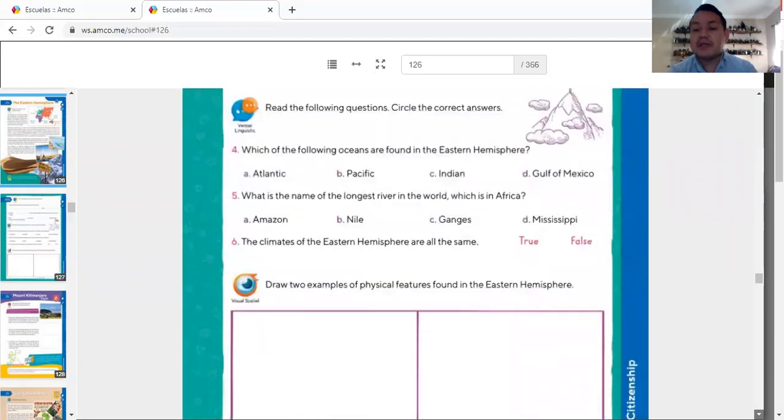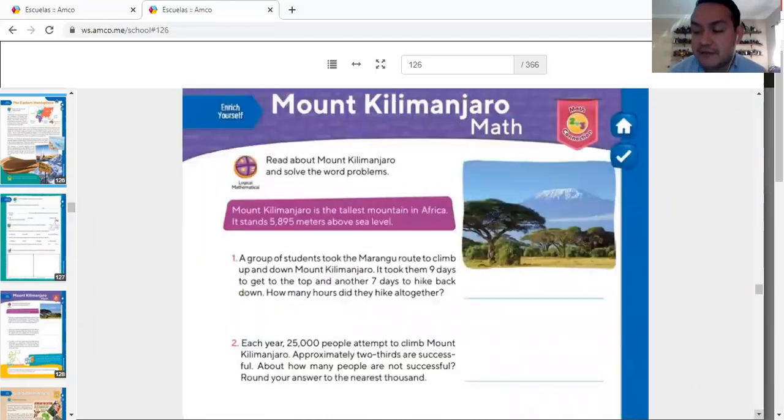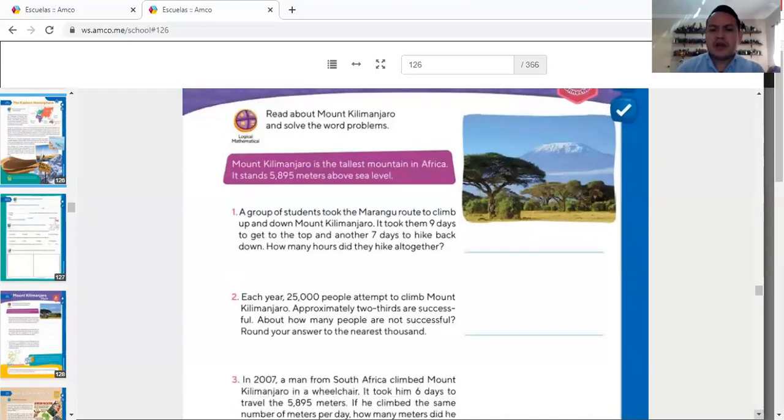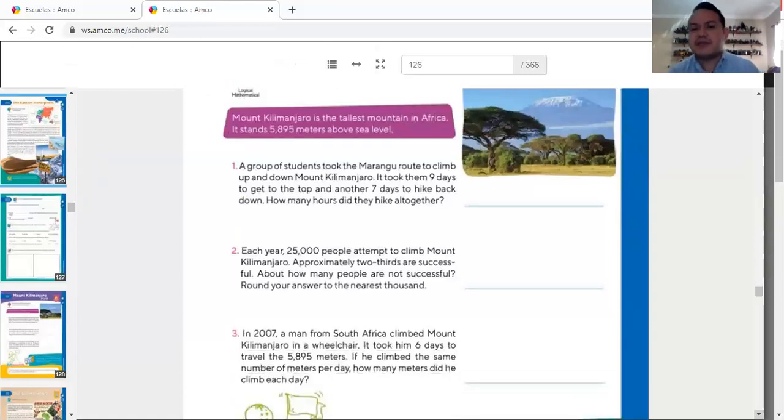And then we have this little part down here on page 105 about Mount Kilimanjaro. Mathematics, yes, you're going to be using mathematics. Okay, it's simple operations. You have to read the three exercises, the three problems that you have here, and then you have to answer. The first one says, a group of students took the Marangu route to climb up and down Mount Kilimanjaro. It took them 9 days to get to the top, another 7 days to hike back down. How many hours did they hike all together? They're not asking you about one of them. They're asking you about all together of them, how many hours.